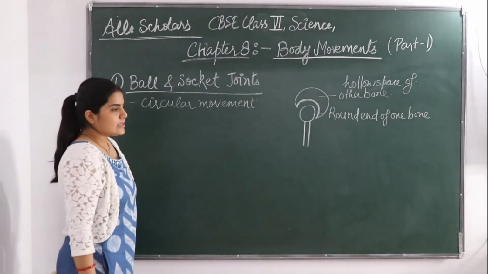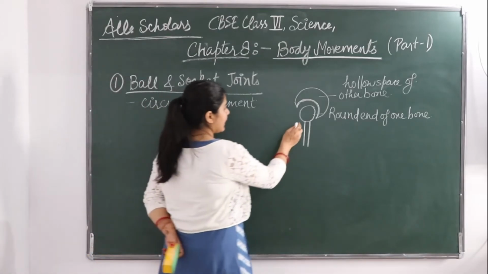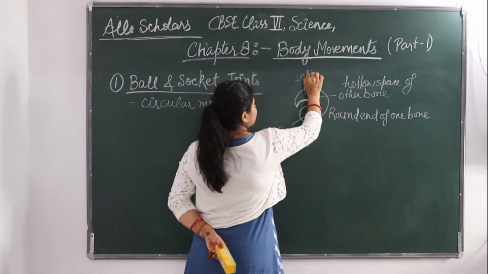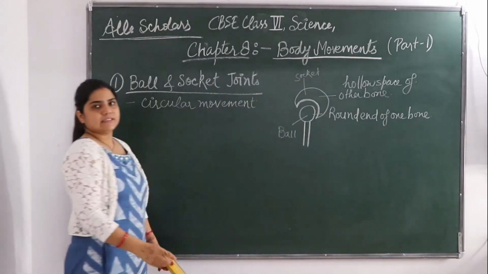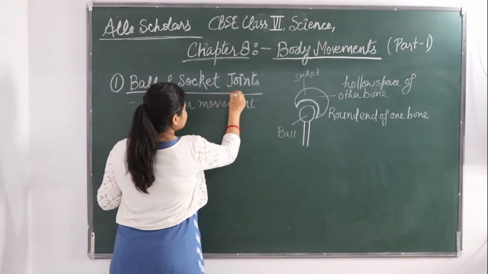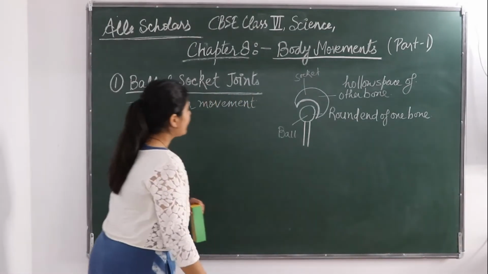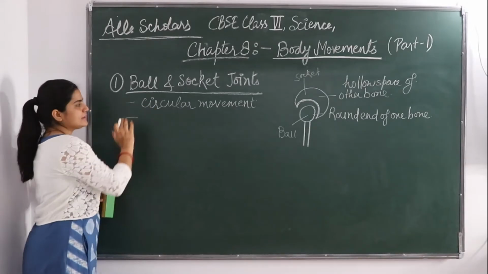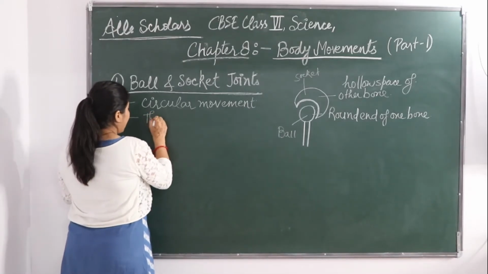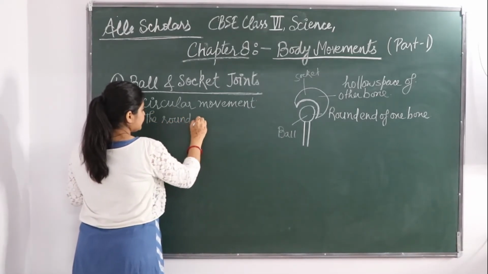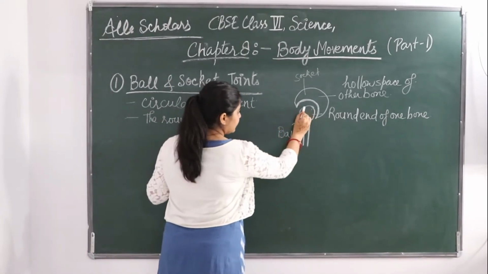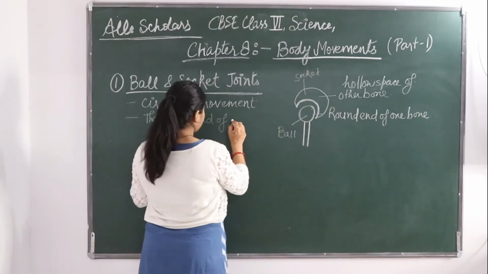Okay, here you can see. So this is acting like a ball, and this one is acting like a socket. So that's why this joint is called as ball and socket joint. Okay. So in the ball and socket joint, the first thing is that circular movement is there. The round end of one bone, as you can see in this figure, this is the round end of one bone.